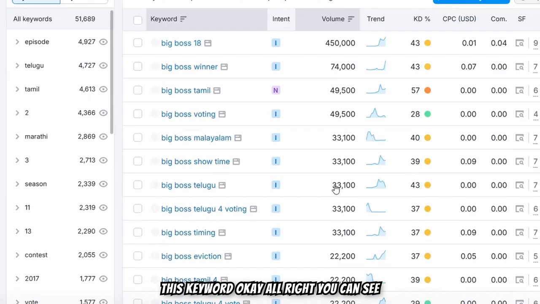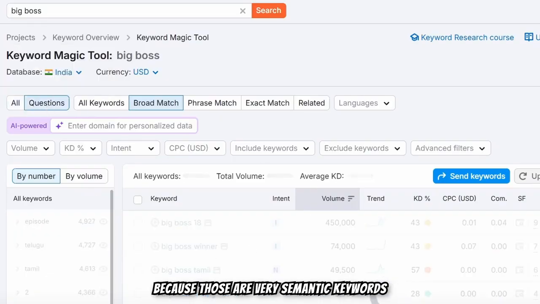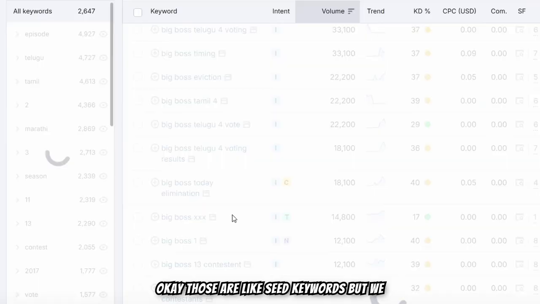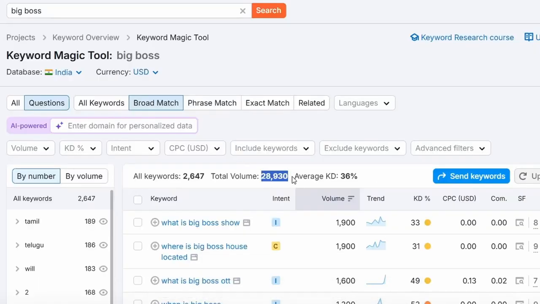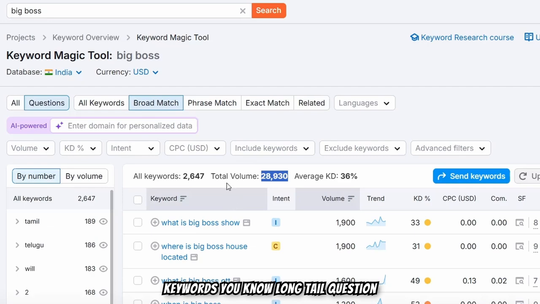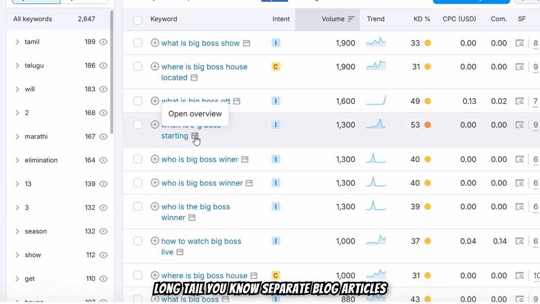Okay, let me go to the questions, because those are very semantic keywords. Those are seed keywords, but we don't want seed keywords. If we go to questions, we have 28,000 long tail question keywords. We can literally treat these as separate blog articles and write them.